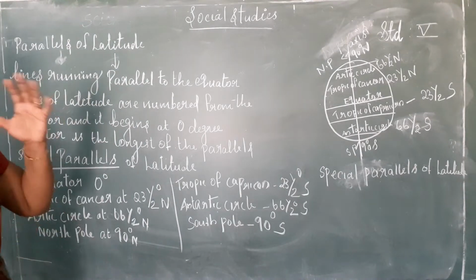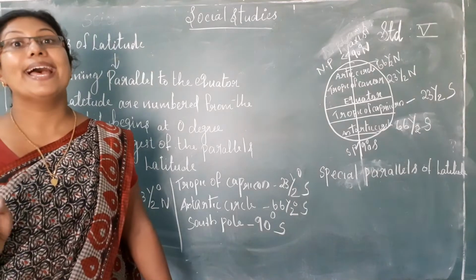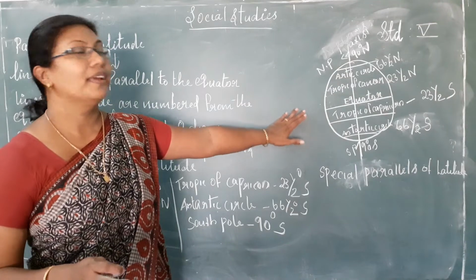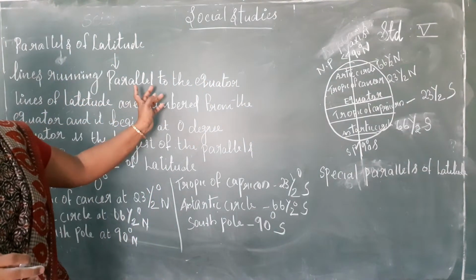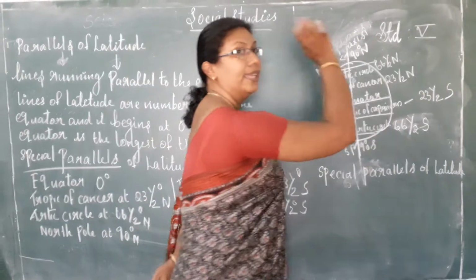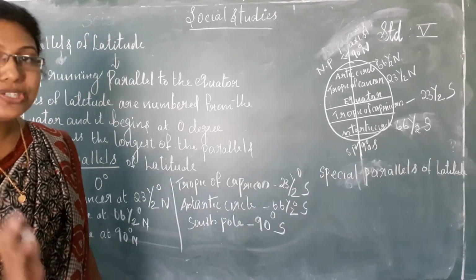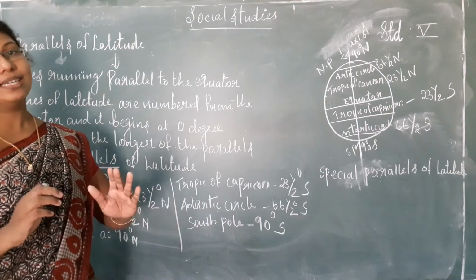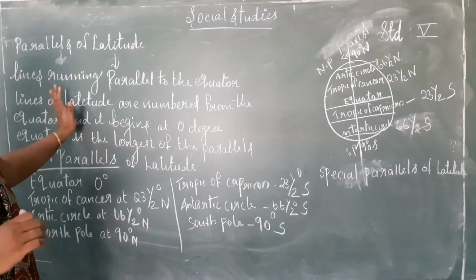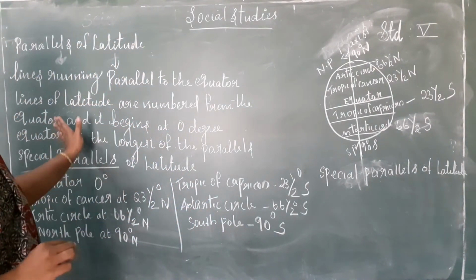What is a latitude? Latitude means the lines running parallel to the equator. Here in this picture itself, you can see the lines running parallel to the equator. These are the parallel lines. The lines running parallel to the equator are known as latitudes. And what is the speciality of all the latitudes? The lines of latitude are numbered from the equator.